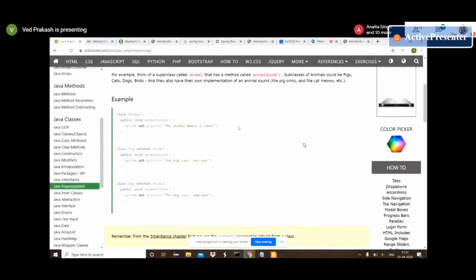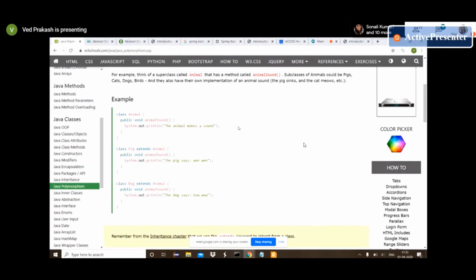Can you see my screen? Yes. So suppose we have a parent class Animal, and we provided one method animalSound, and in this one we provided System.out.println the animal makes a sound. So in this example, it's very simple: one parent class, public void animalSound is a method, and this System.out.println is the behavior of how this method will work. When we run this part of code, it will print the animal makes a sound.